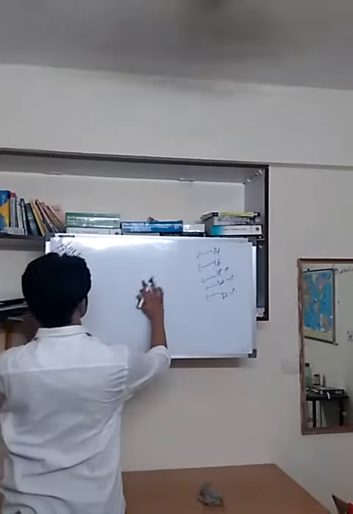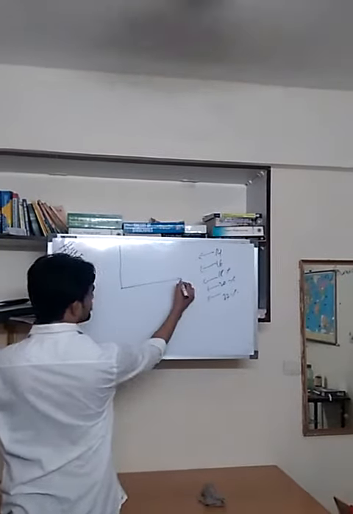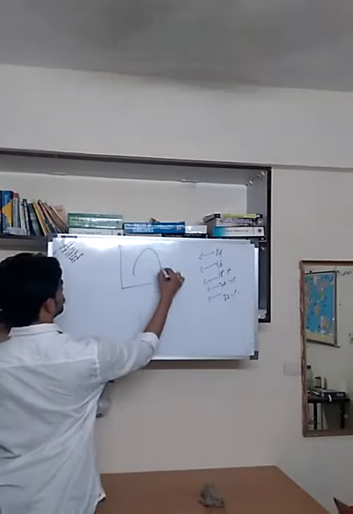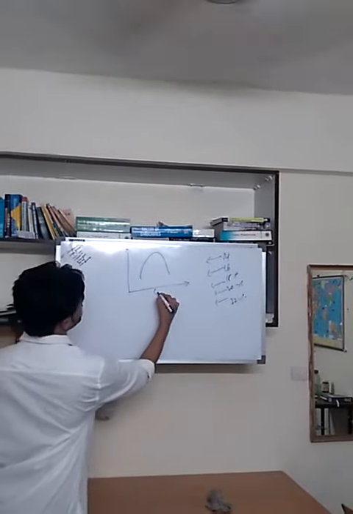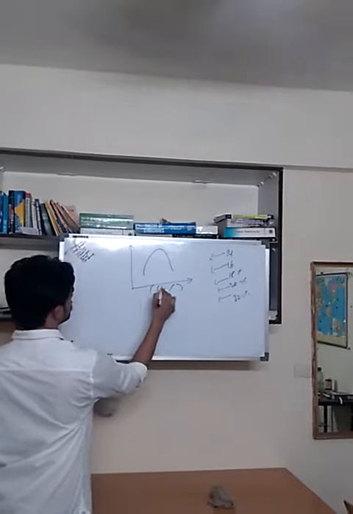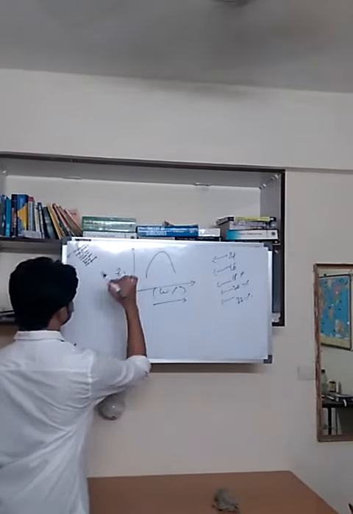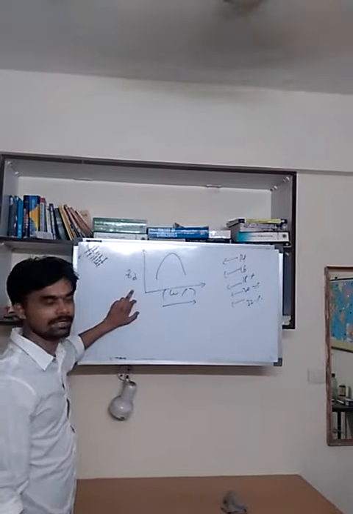That is called the compaction curve. I will draw a sample graph. How does it look? It will look like this. Here, water content in percentage. Here, dry density.